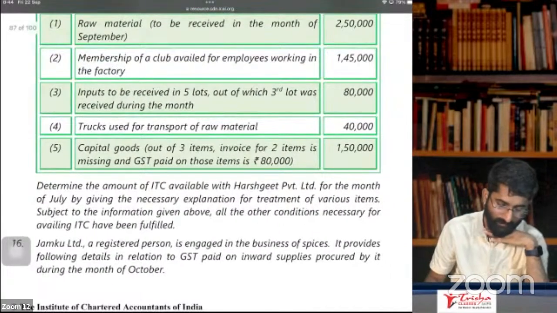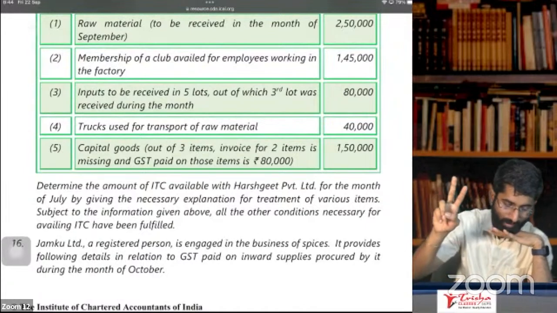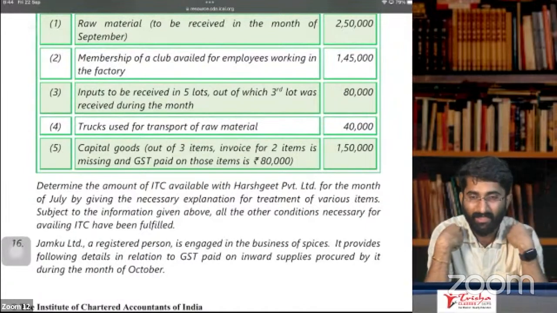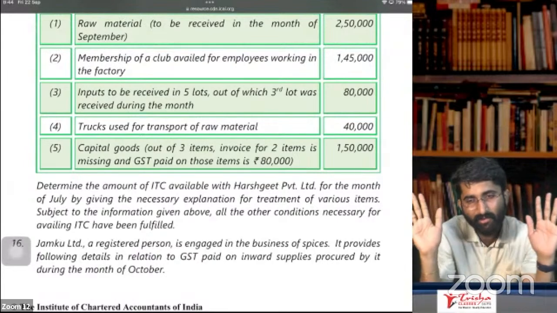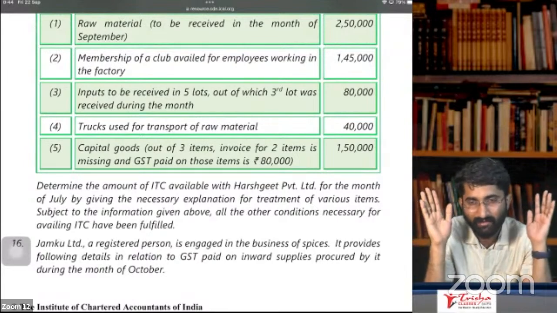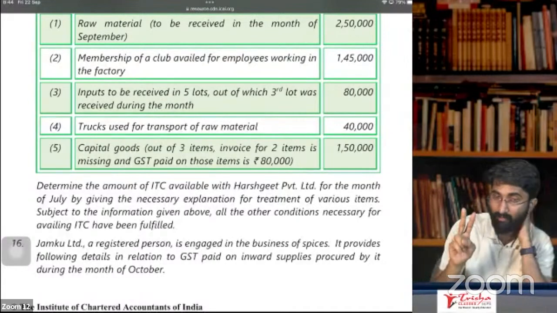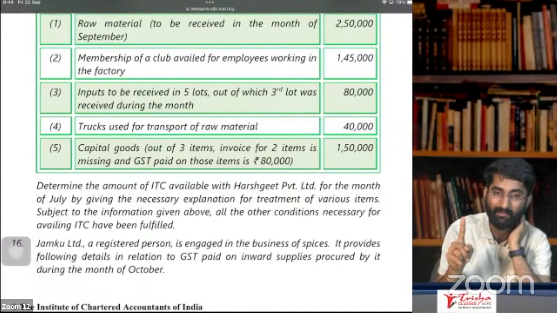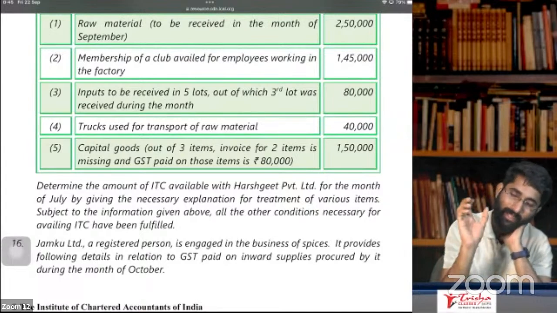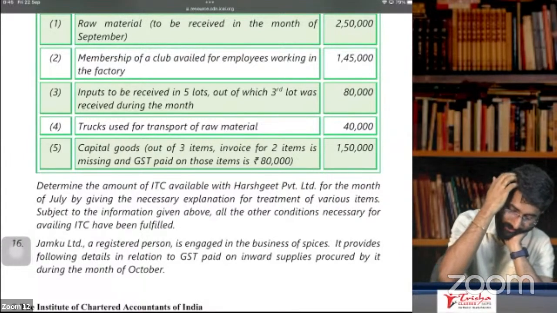Capital goods, out of 3 items, the invoice for 2 items is missing. Now tell me, if the invoice is missing, ITC is also missing. You don't get ITC for those 2 invoices. That means the GST value of those 2 invoices was 80,000. Out of 1,50,000, for 80,000 you don't get ITC. The other is 1,50,000 minus 80,000, which is 70,000.